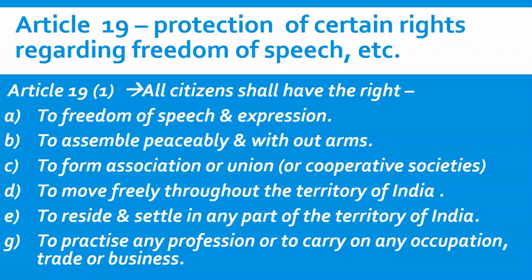Now friends, a question should come to your minds: where is F? Because A, B, C, D, E and after that I have included G. So where is F? F should come between E and G. So friends, F was right to property and now it is no more a fundamental right. So it is deleted. Earlier we had 7 fundamental freedoms, but now we only have 6 democratic freedoms. Now friends, we will study all these one by one in detail.